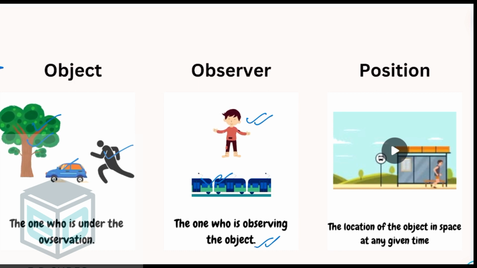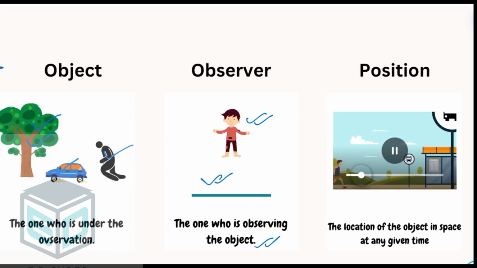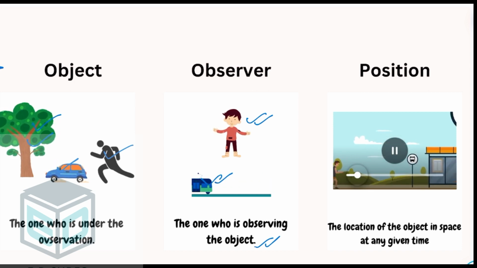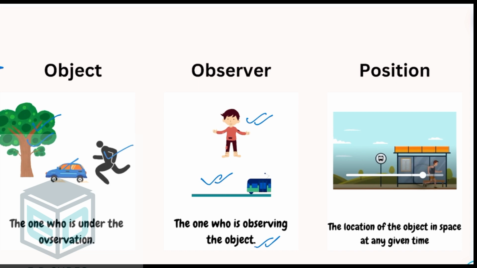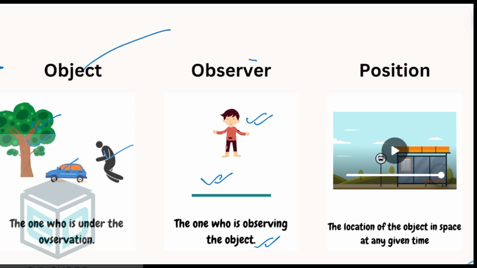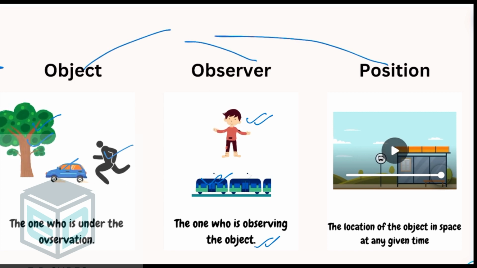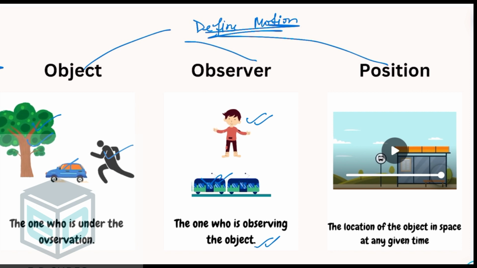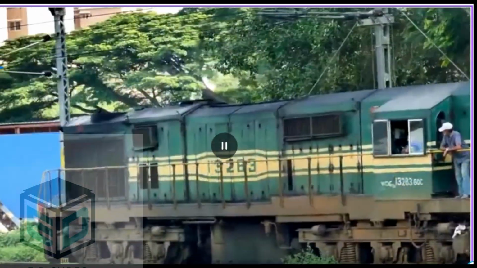Now, what do we mean by position? What is the role of position in motion? So here you can see that when the boy starts running, he is away from the bus stop, but as soon as the time passes, the boy comes closer to the bus stop. So with respect to the bus stop, the position of the boy is changing, or the distance between the boy and the bus stop is changing. So these three words combine in order to define the term motion. I hope the definition is clear to you, and if it is clear to you, just go through this video and then we'll be having some discussion over it.